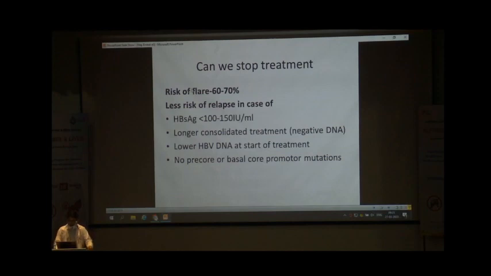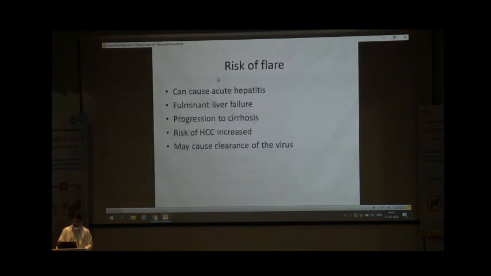So can we stop the treatment in hepatitis B virus? There is high risk of flare that happens in around 60 to 70% of the patients. So risk of the relapse is less in patients where quantification of the surface antigen is less than 100 international unit per ml, and who receive longer consolidated treatment, lower hepatitis B virus DNA at the start of the treatment, and no pre-core or basal core promoter mutations. So flare can cause acute hepatitis, fulminant liver failure, progression to the cirrhosis. Risk of HCC is also increased in the cases of flare, but sometimes it may cause clearance of the virus.